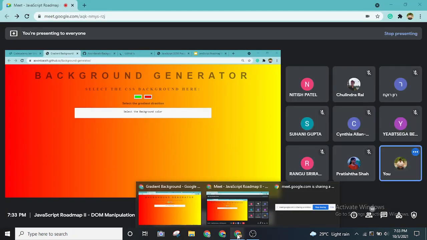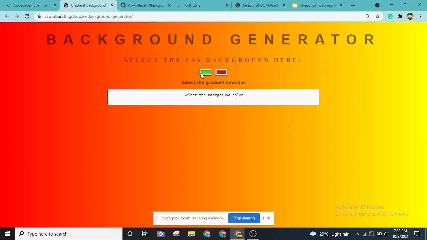Basically, what this project does is you can create a linear background. As you can see, there are two colors in the web page. This is called a linear gradient. If I pick, let's say, a blue color on the right hand side, and an yellowish color on the left hand side, you can choose it dynamically.